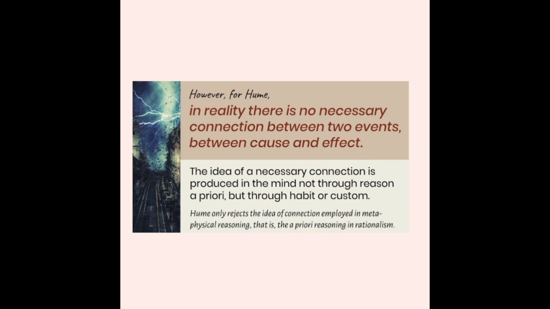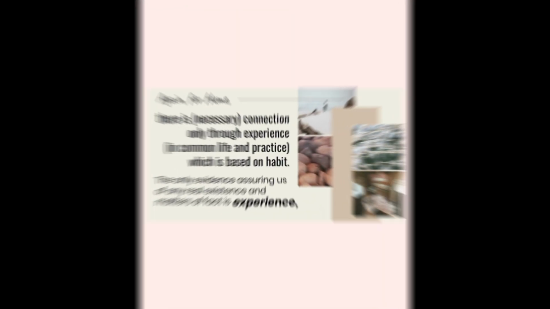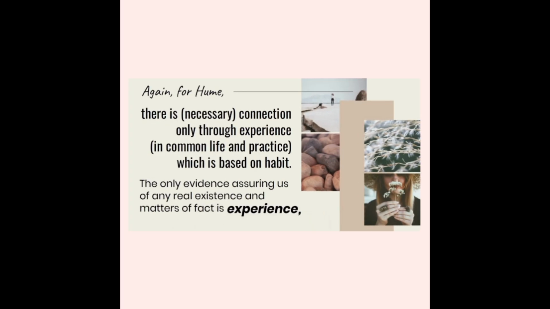The idea of a necessary connection is produced in the mind not through reason a priori, but through habit or custom. Hume only rejects the idea of connection employed in metaphysical reasoning, that is, the a priori reasoning in rationalism. Again, for Hume, there is necessary connection only through experience in common life and practice, which is based on habit, the only evidence assuring us of any real existence